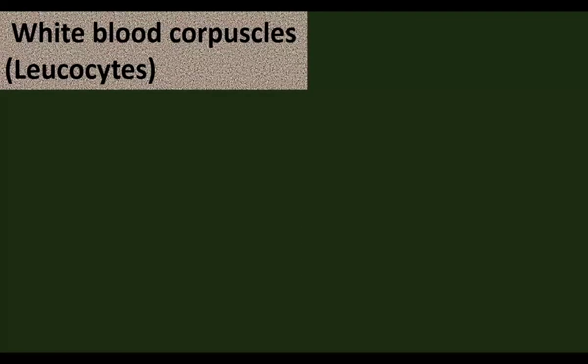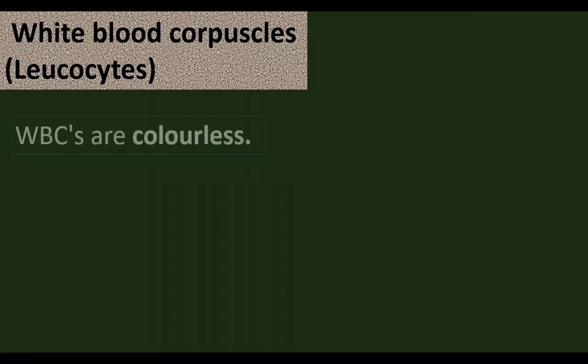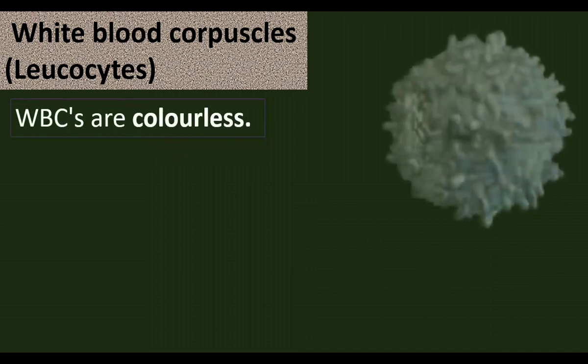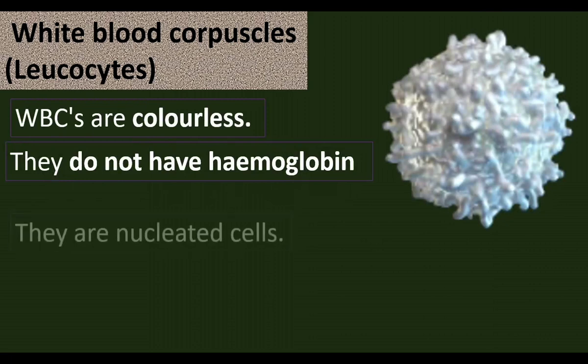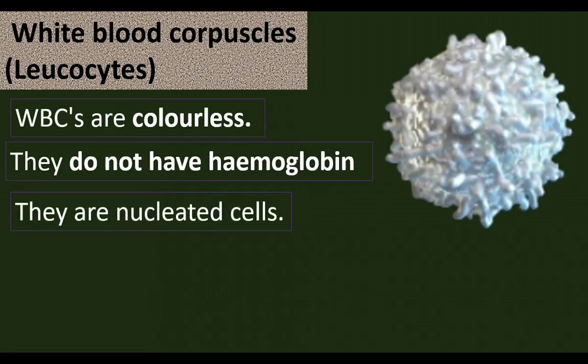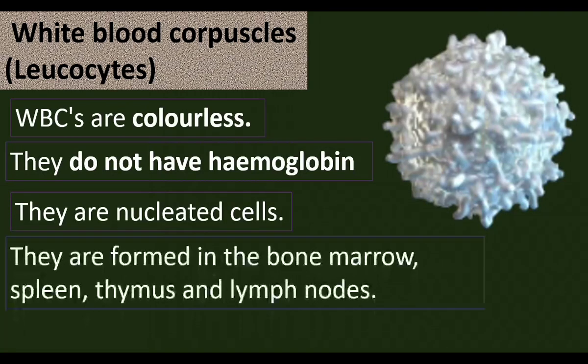White blood cells are called leukocytes. They fight against disease-causing organisms. They are colorless cells. They are colorless because they have no hemoglobin, but they have a nucleus. What is the role of WBC?